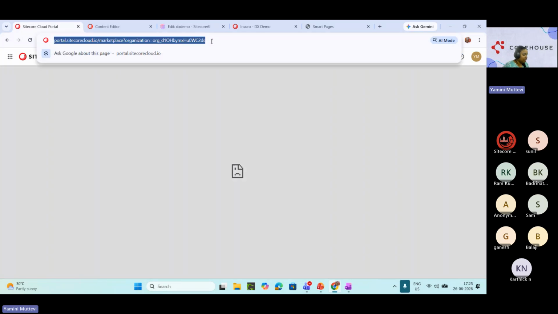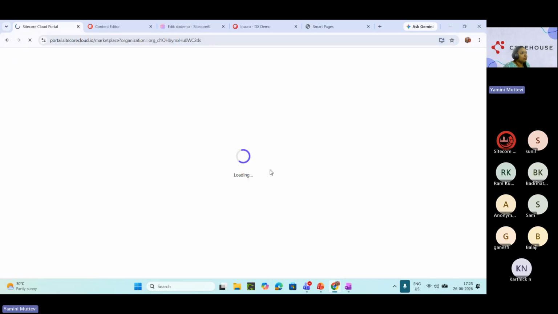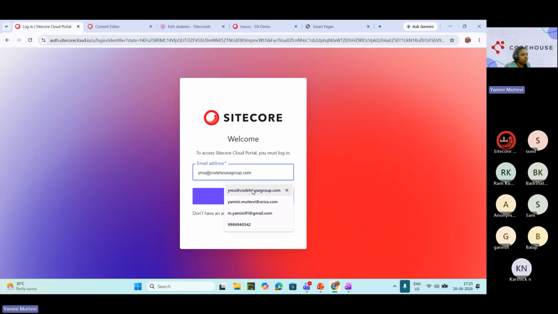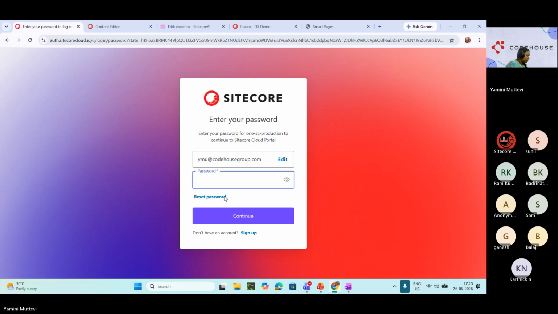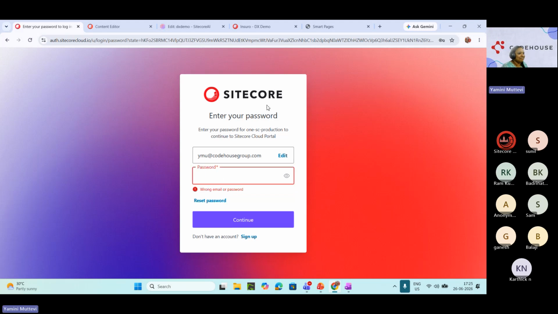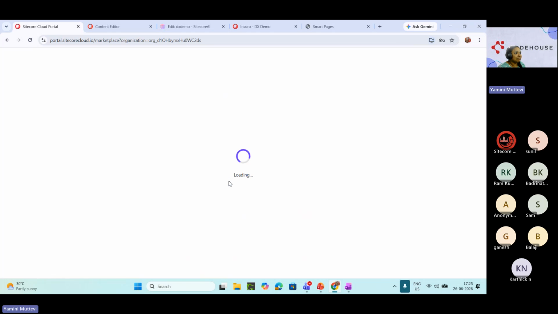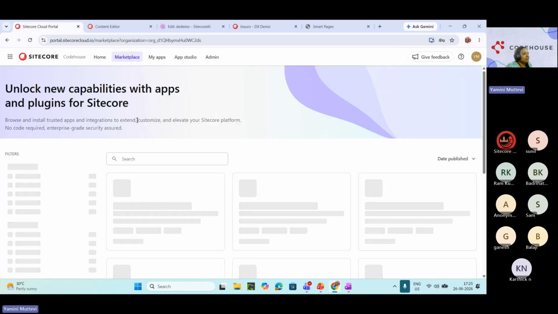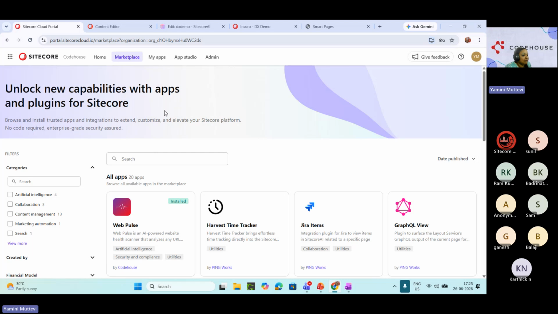Okay, it is not working because the session got logged out. One second. I'm very bad at remembering passwords, so spare me if it is wrong the first time. There are a lot of passwords stored in my mind and I don't know which application uses which password. Sorry about that. So we are here with this marketplace application.